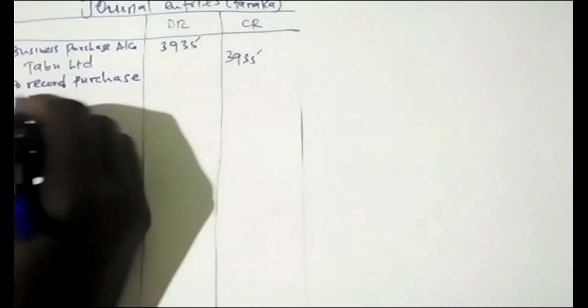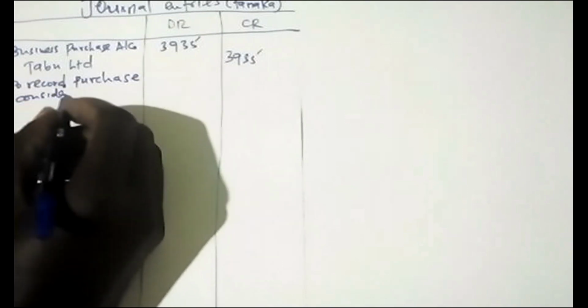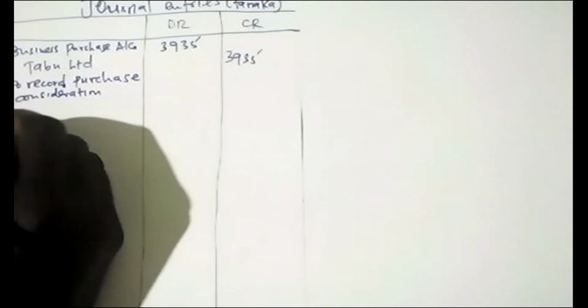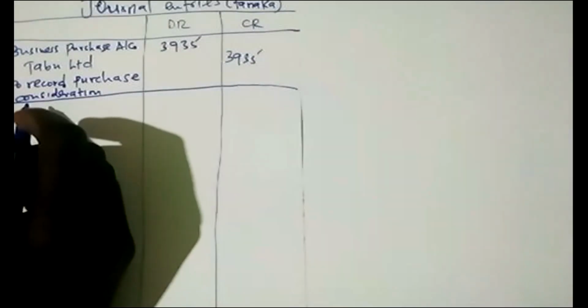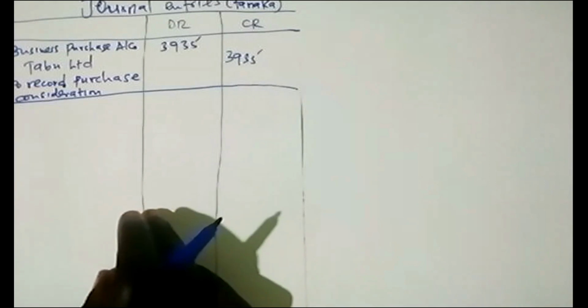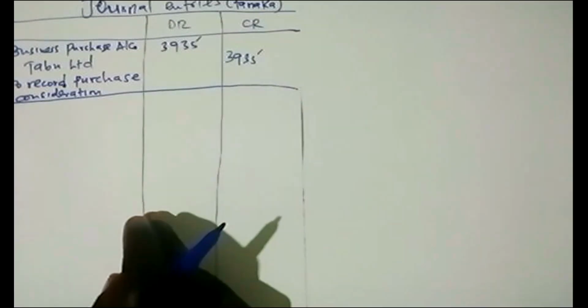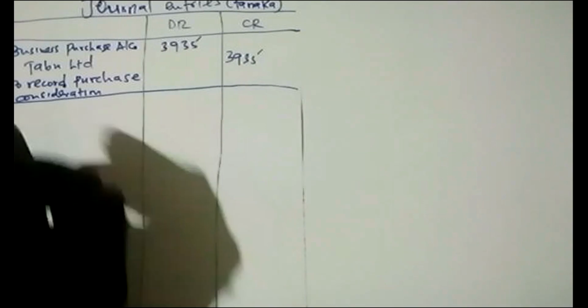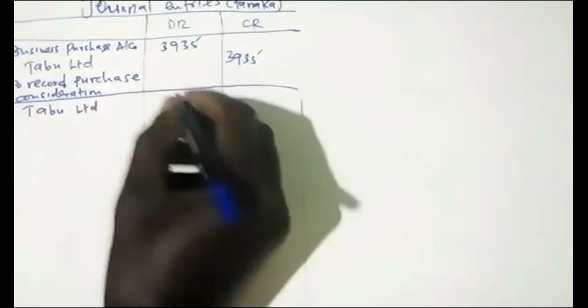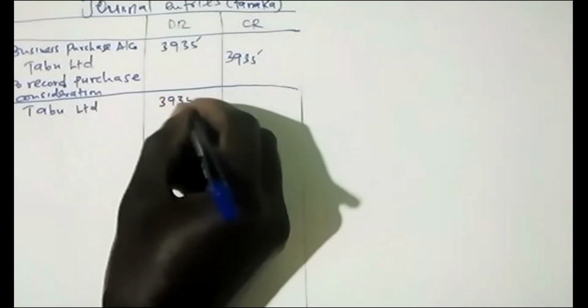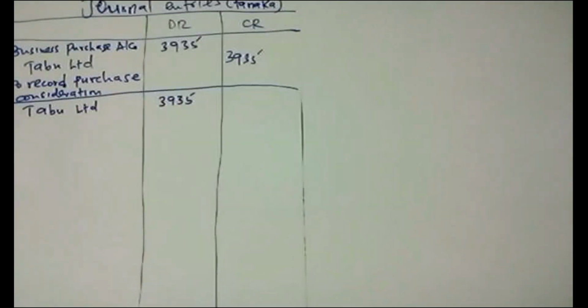to record purchase consideration, to record or to recognize, it's either. But now this amount was paid in which way? So after you recognized by debiting business purchase account and crediting the company which was paying, now it was settled in this way. So you come and debit Tab 3935.